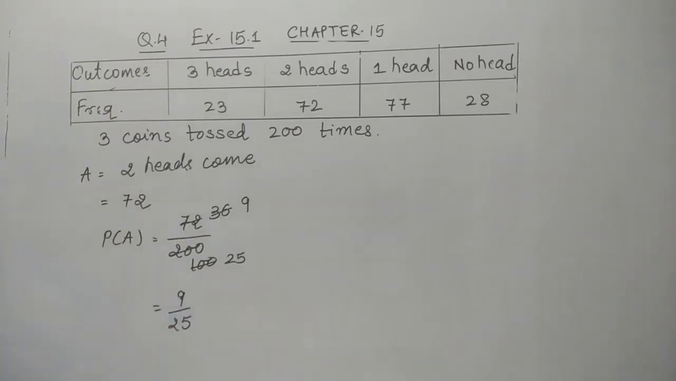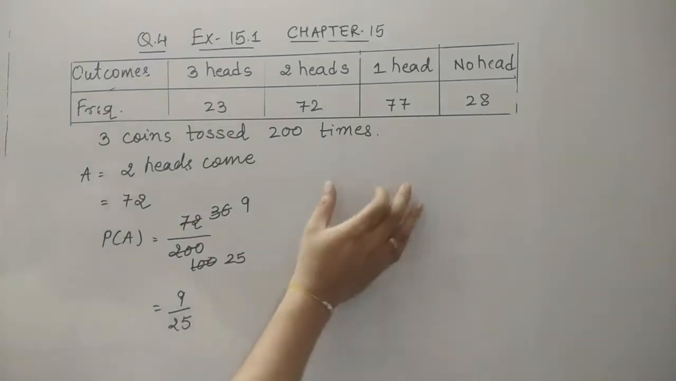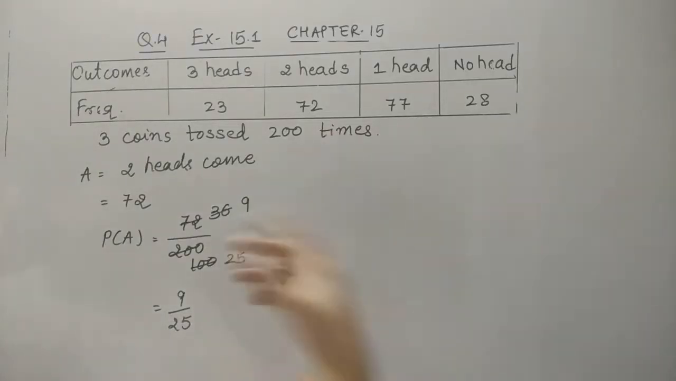So this is the only question. They can also ask you that all 3 heads come, 1 head comes, or no head comes. So you can go for the answer like that. It's quite easy to do the sums.